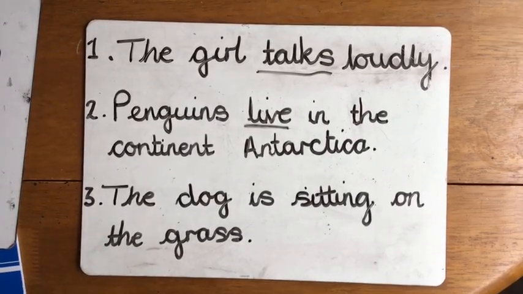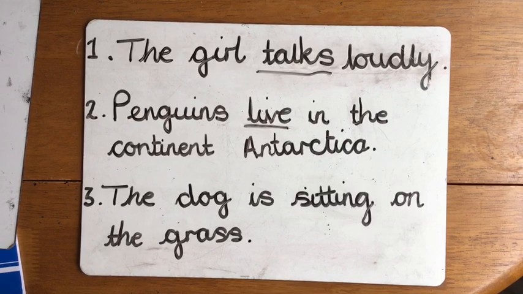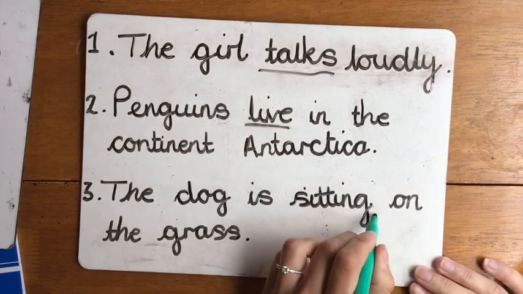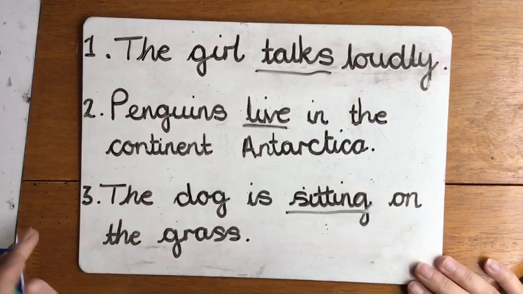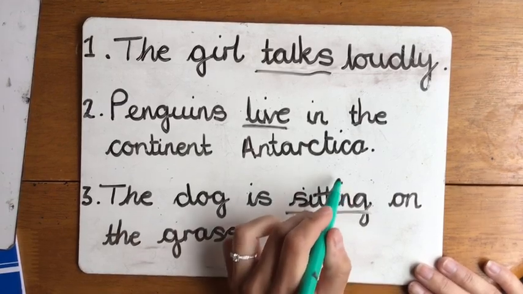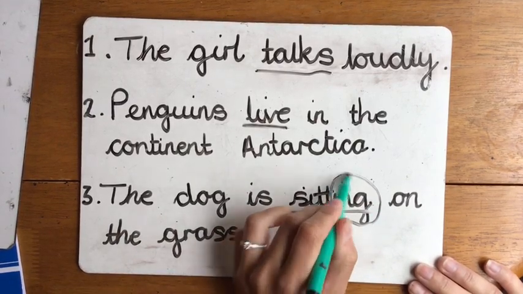Number 3, the dog is sitting on the grass. Where's the verb? Remember, a verb is an action word. Did you manage to find it? It's sitting. And this verb might look a little bit different because it's got a special suffix on the end, ing.